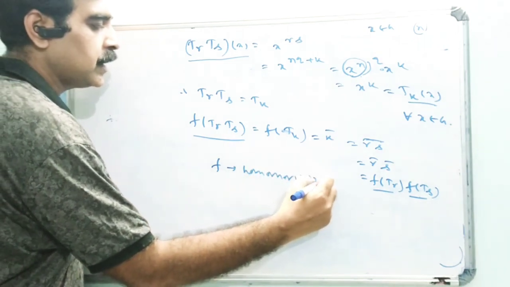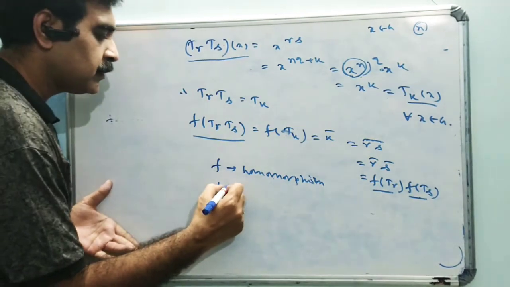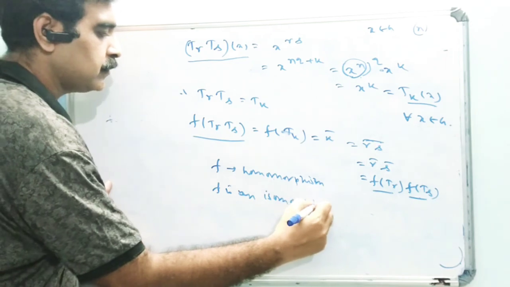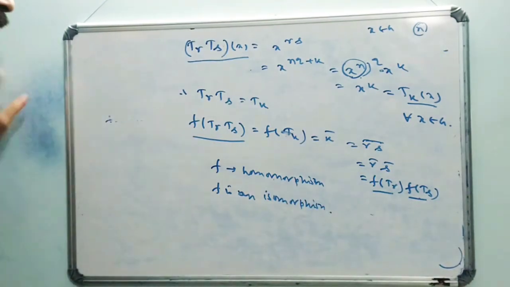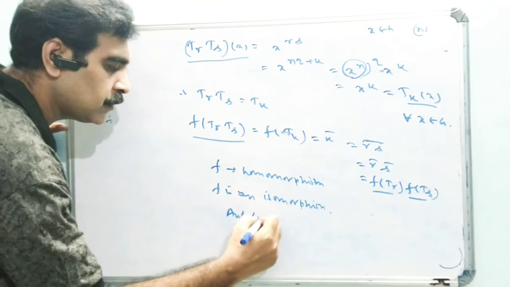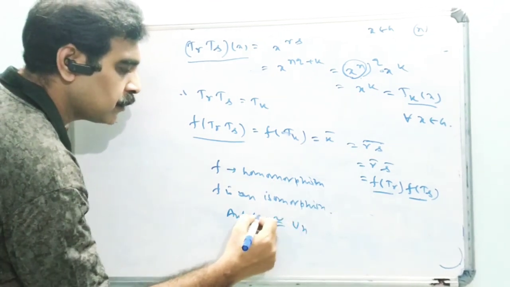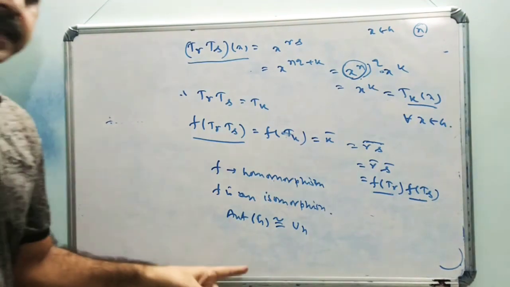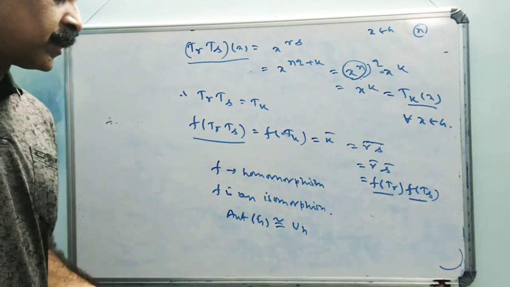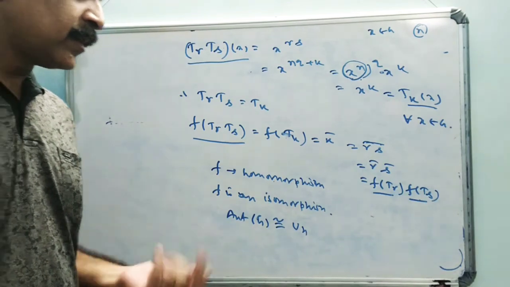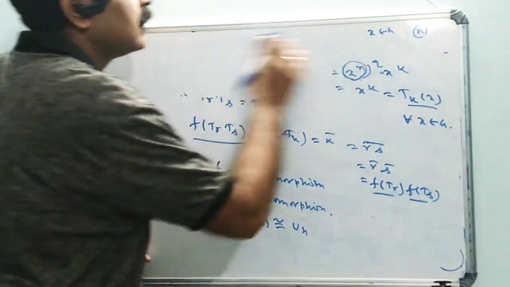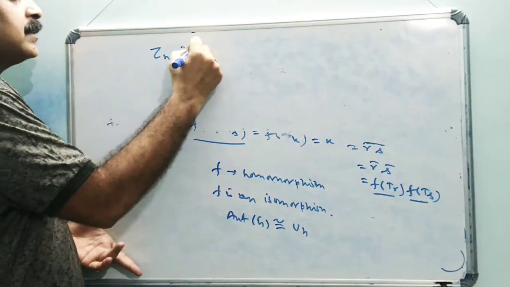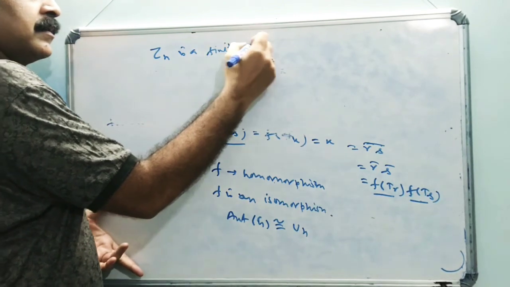Also, we already showed that f is bijective, therefore f is an isomorphism. F is an isomorphism from the automorphism group of G to Un. Therefore, Aut G and Un are isomorphic, where G is a finite cyclic group of order n. So we can deduce a very important result from here. We know that Zn is a finite cyclic group of order n.